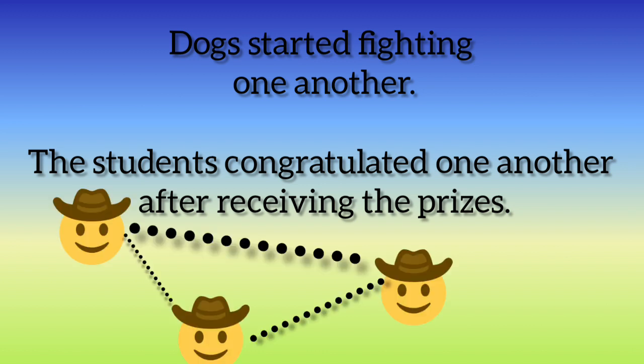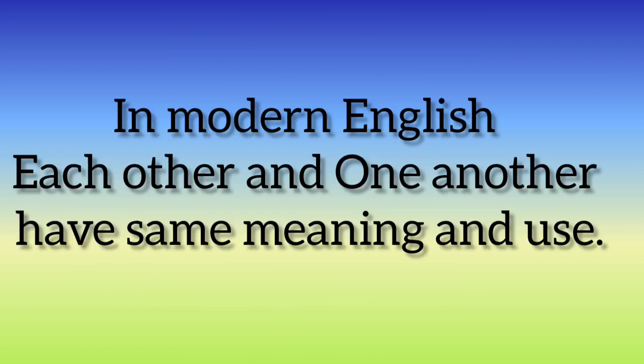So here one student congratulated the other student and that student congratulated him or her back. And same with the other students. So the action which is done to others is received from them, right? The reciprocal action. In modern English, each other and one another have the same meaning and use.